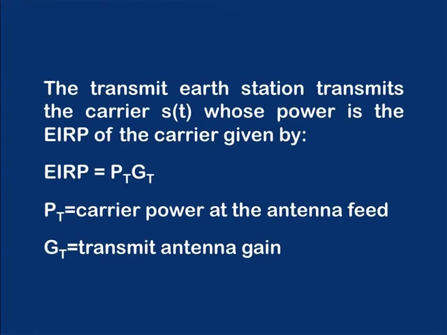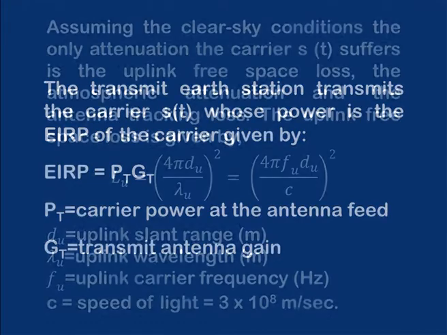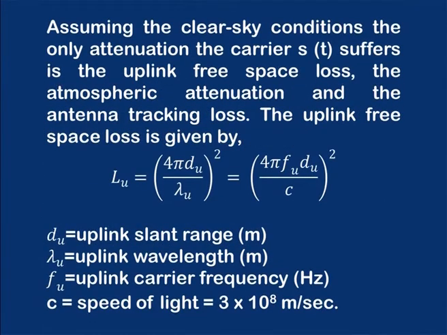The transmit earth station transmits the carrier ST, whose power is the EIRP of the carrier, given by EIRP equals PT into GT. PT is the carrier power at the antenna feed and GT is the transmit antenna gain. Assuming clear sky conditions, the only attenuation the carrier ST suffers is the uplink free space loss, the atmospheric attenuation and the antenna tracking loss.